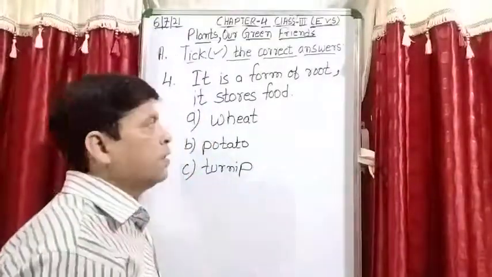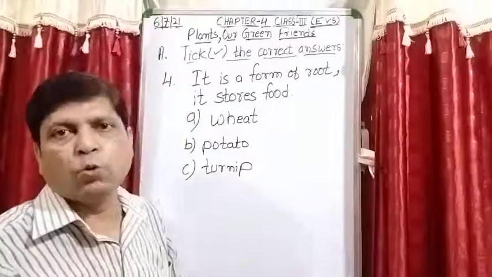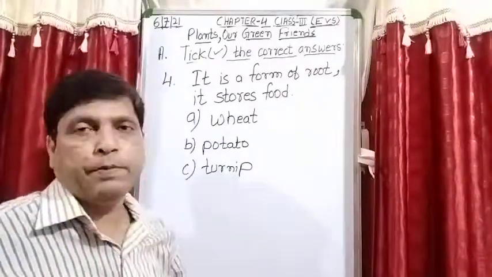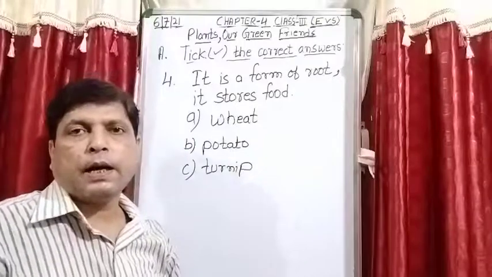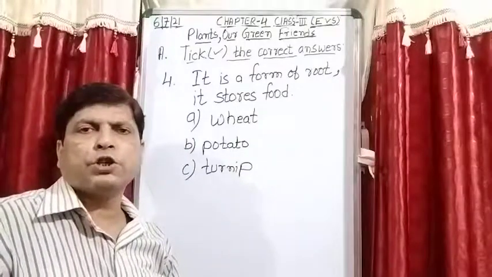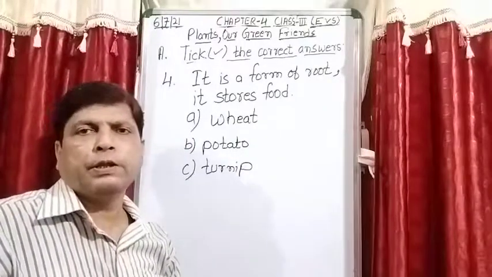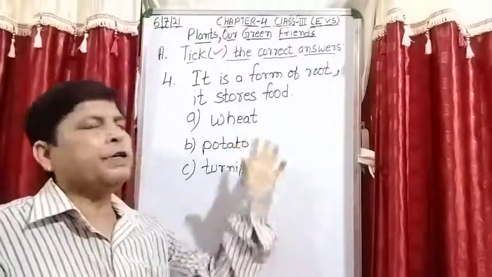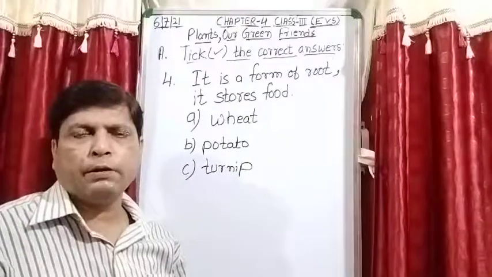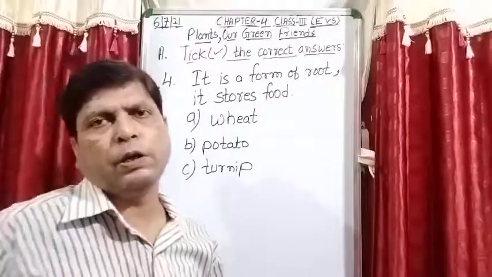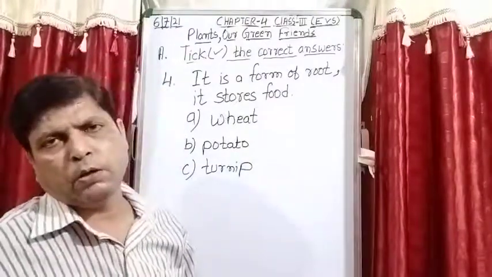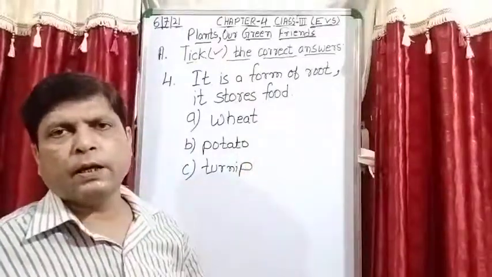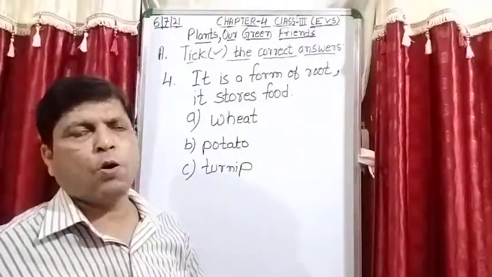So there are some special roots also, student, which store some extra food in them. Is it clear? There are some special roots which store extra food in them, and food is stored in the root. So in wheat plant, the food is not stored in the root. It is above the ground. Is it clear? So wheat is not a right answer. It is wrong.